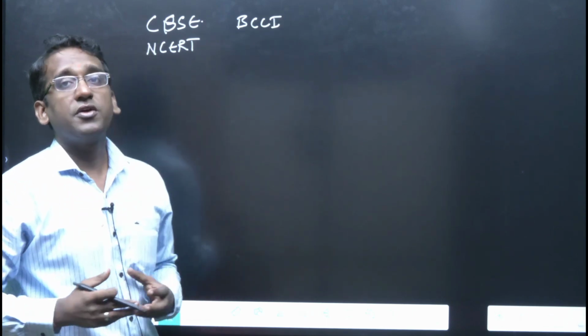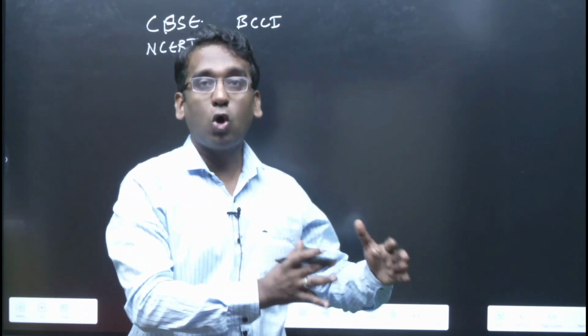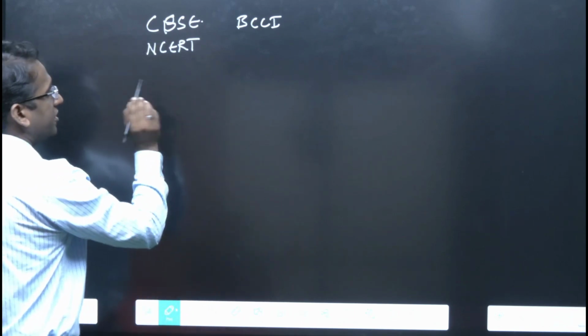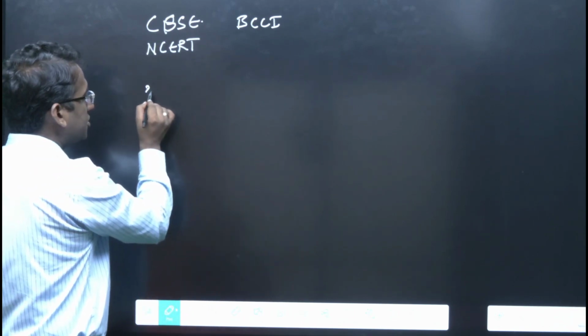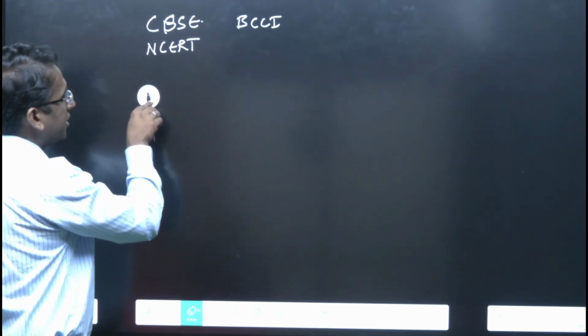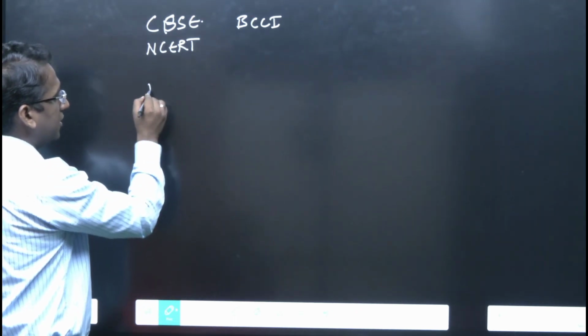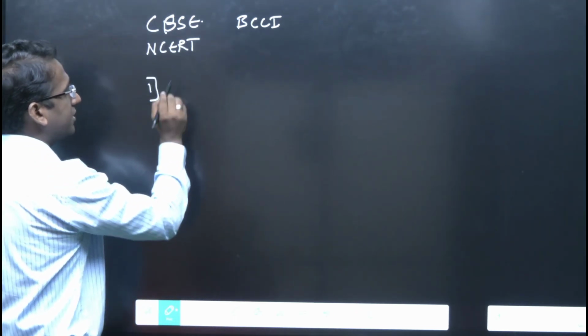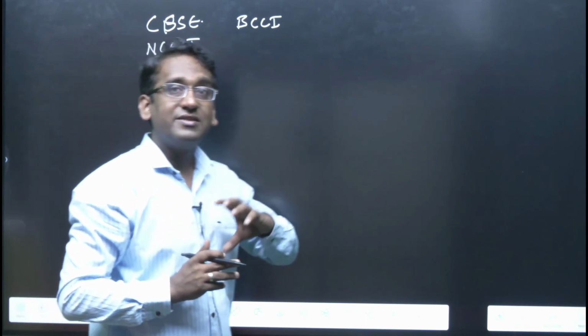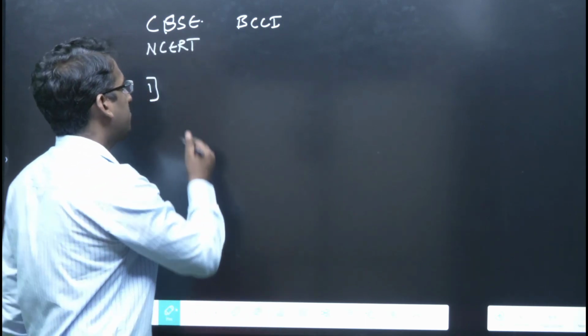Now, how to identify whether any body is a state or not? For this, we need to see whether two conditions are fulfilled or not. If these two conditions are fulfilled, then it is a state. The very first condition: the body having direct jurisdiction over the people.